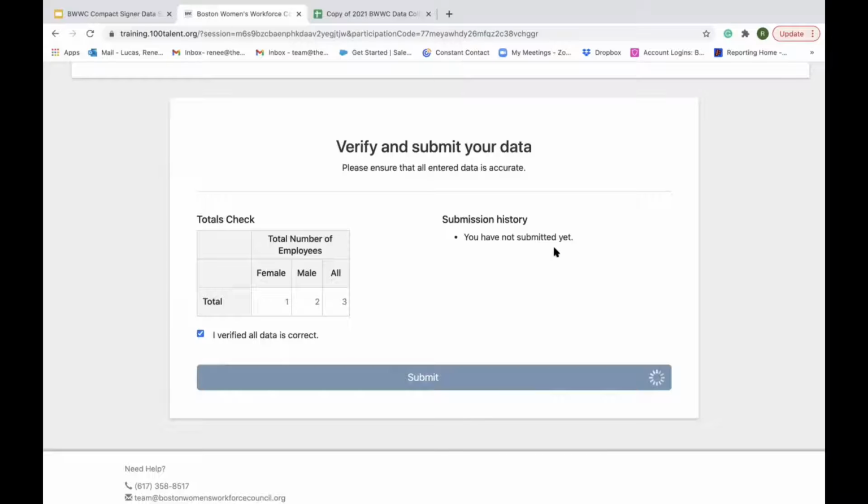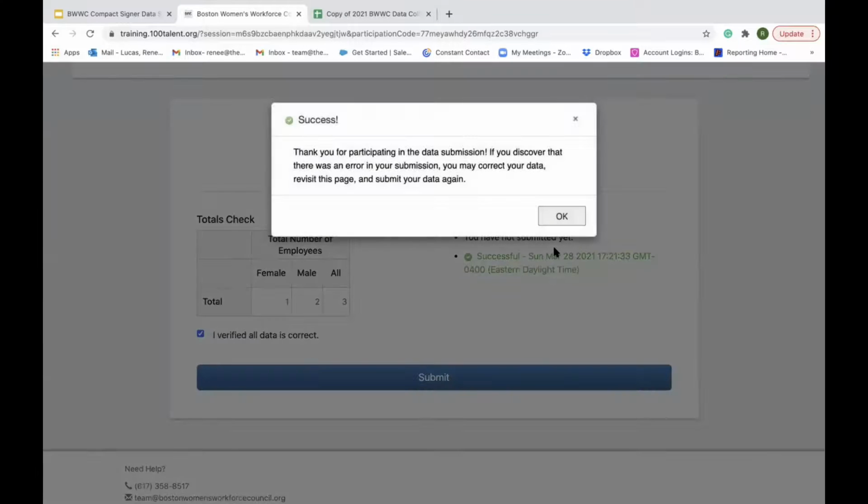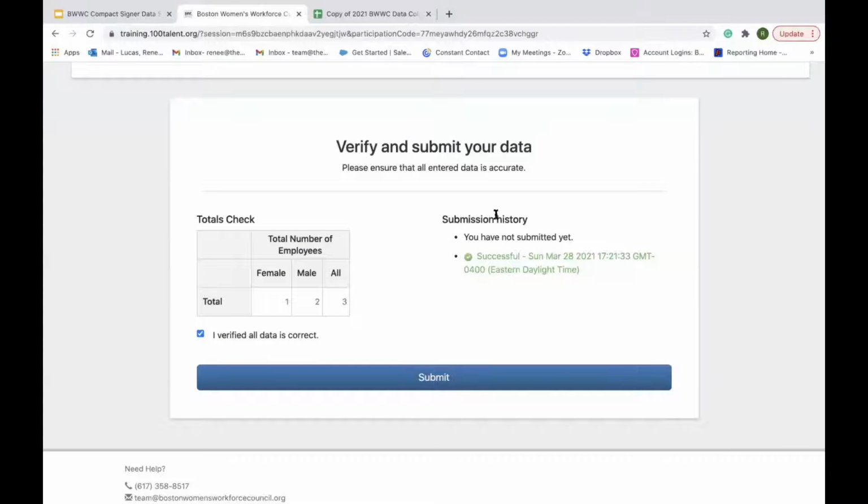It'll think for a second. And now it says I have successfully updated my data. And I'll hit OK. And I can see here on the right my submission history. If I think I made a mistake or anything like that, I can re-upload and it will show a history of all the times I have submitted.